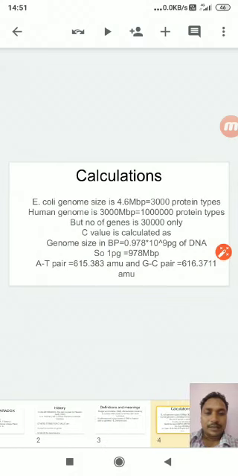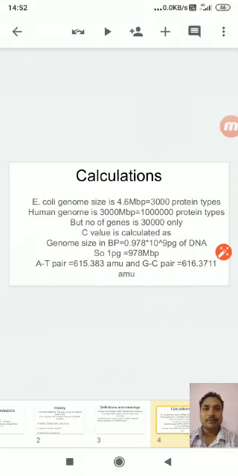This is calculated by the formula: genome size in base pairs is equal to 0.978 into 10 to the power 9 picograms of DNA.